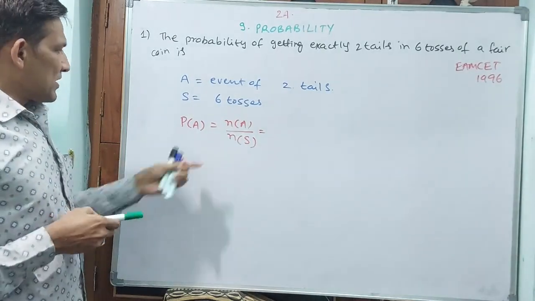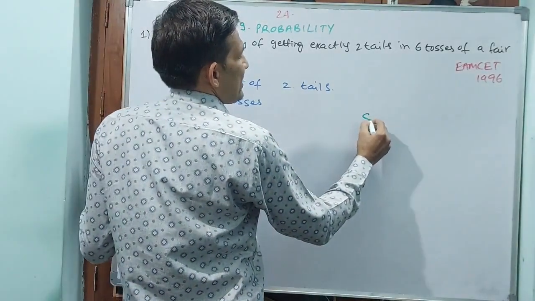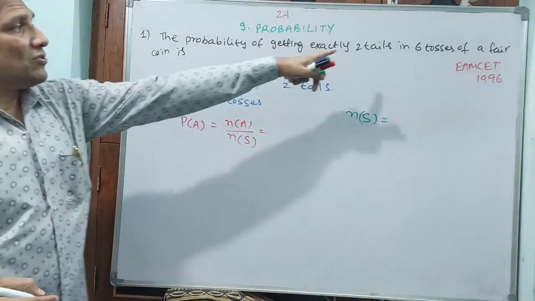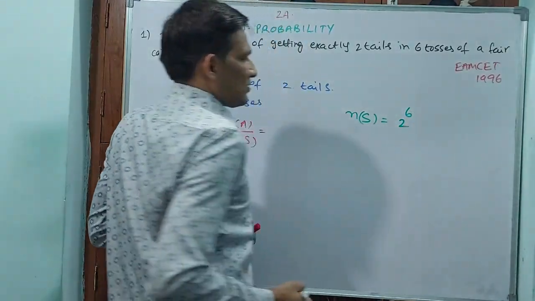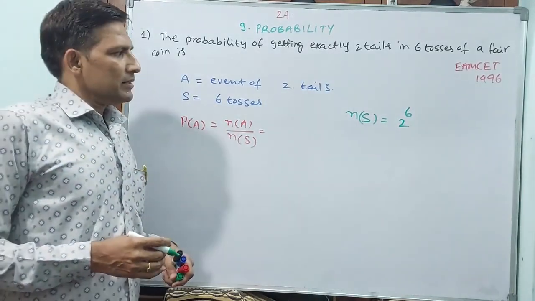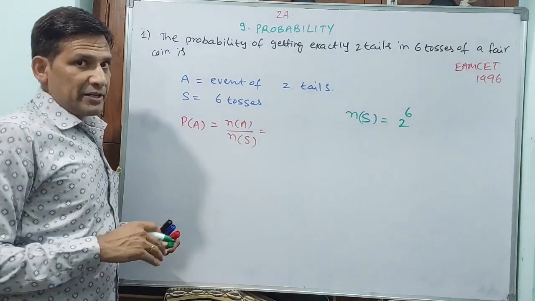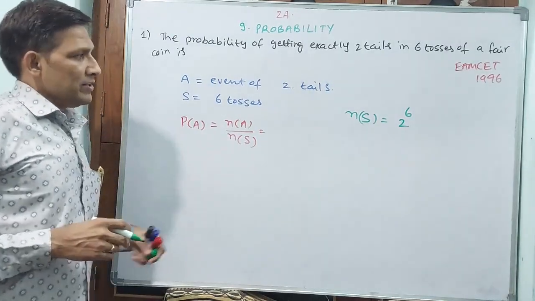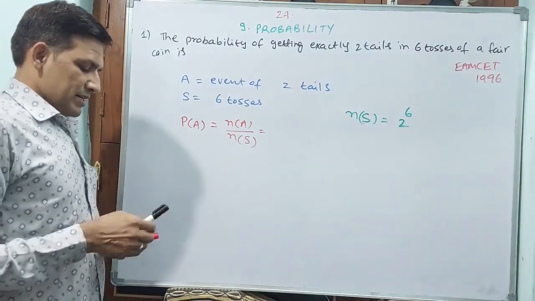First we will see what the sample space S is. That means N of S I am writing here. You make 6 tosses, and head or tail will come each time. This will be 2 power 6. Why do you take this? Because head or tail may come, and 6 times you are tossing. That is why you have to take 2 power 6. This is the sample space number.